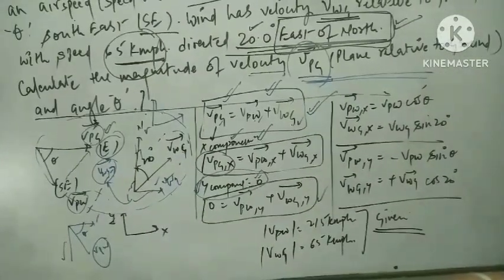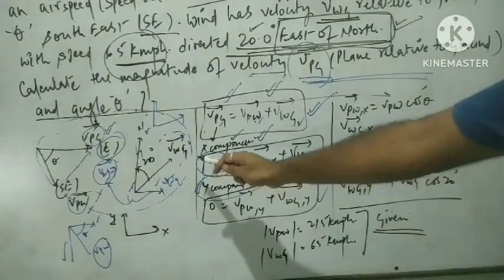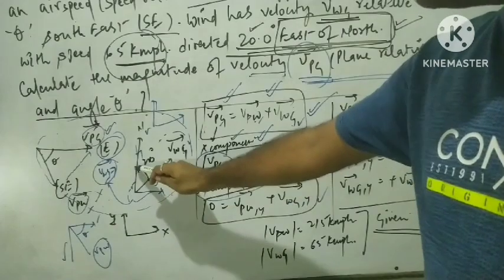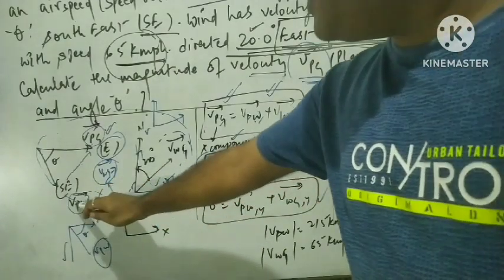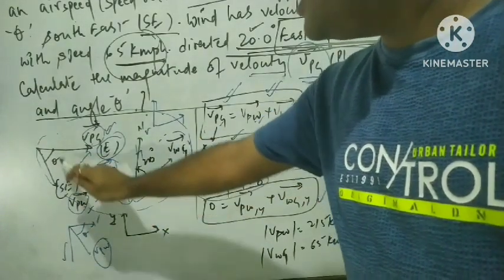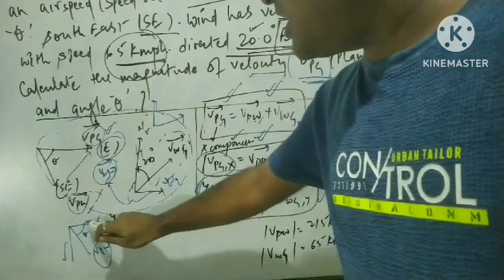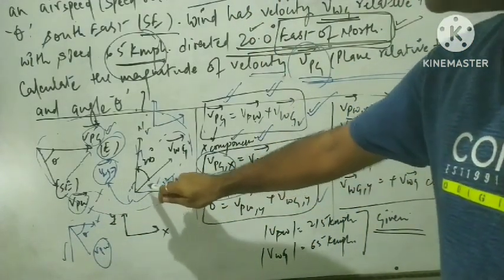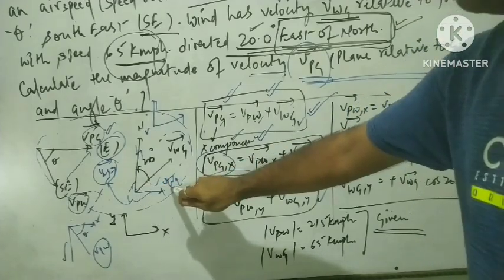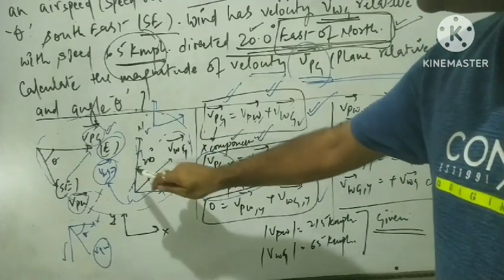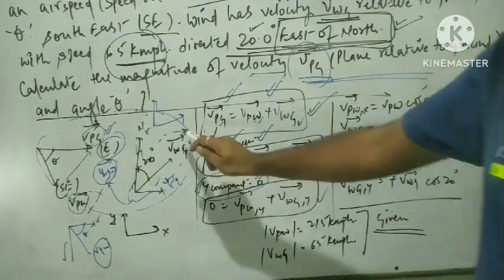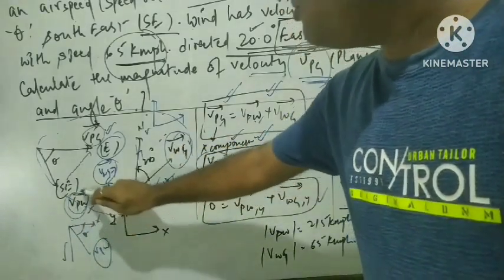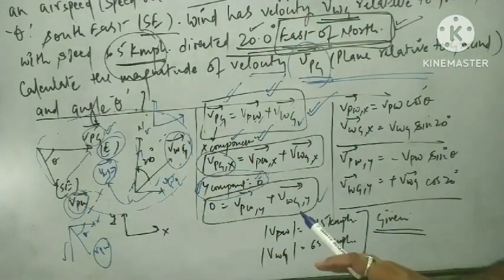So I'm just elaborating that we can resolve both the VWG on the basis of this 20 degree, and we can resolve the VPW with the help of this theta angle. So VPW cos theta and VPW sin theta. Similarly, VWG cos 20 degree and VWG sin 20 degree. So we can easily resolve these VWG and VPW on the basis of x and y components.